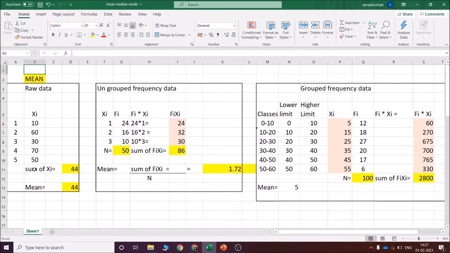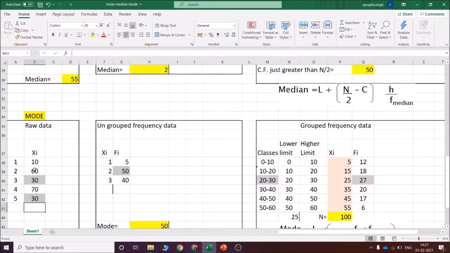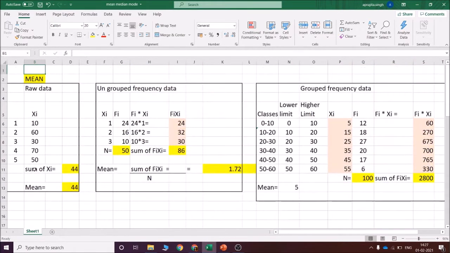Okay, students, we would be just revising on mean, median, mode. So I have just placed mean, median, and mode on a single sheet, and I have also placed the type of data, that is the raw data, the ungrouped frequency data, and the group frequency data example for you.